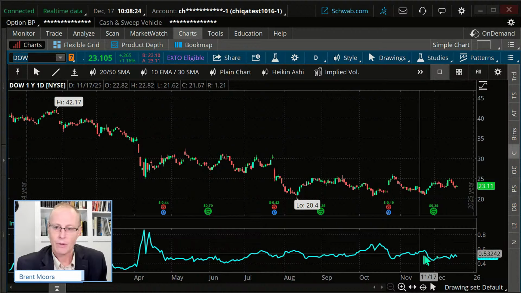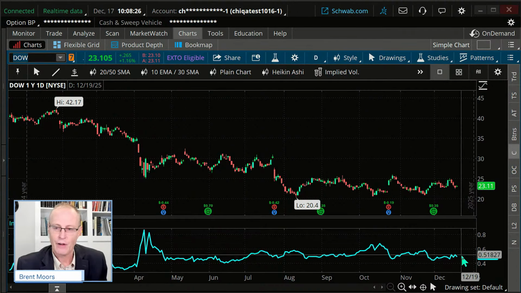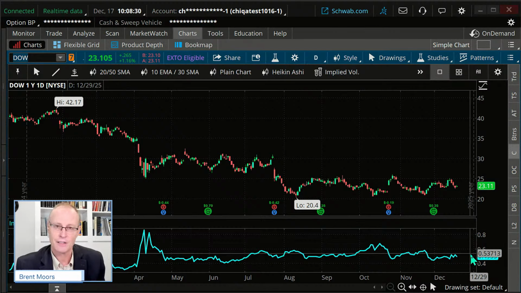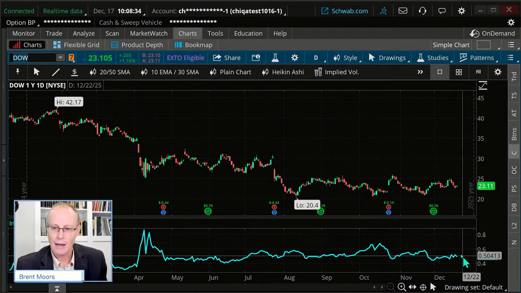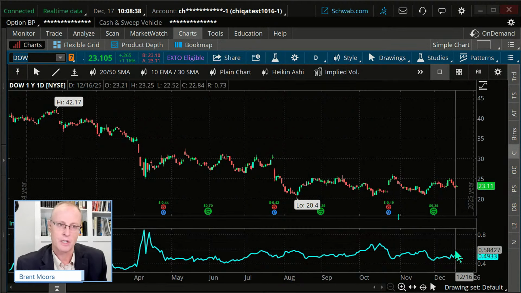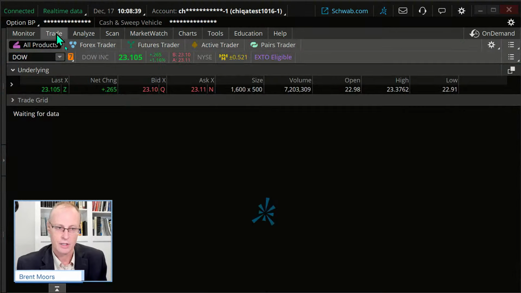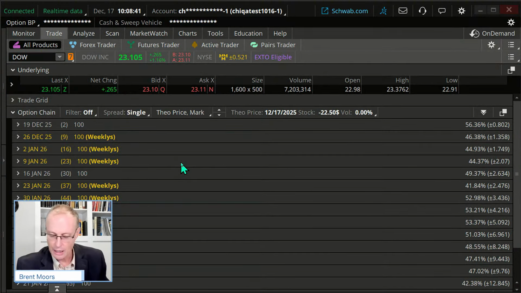So fighting against rising implied volatilities can be a challenge. But to me, it's not a disqualifier in this case, but it is a consideration. So what I'm going to do is first look at a short put here.